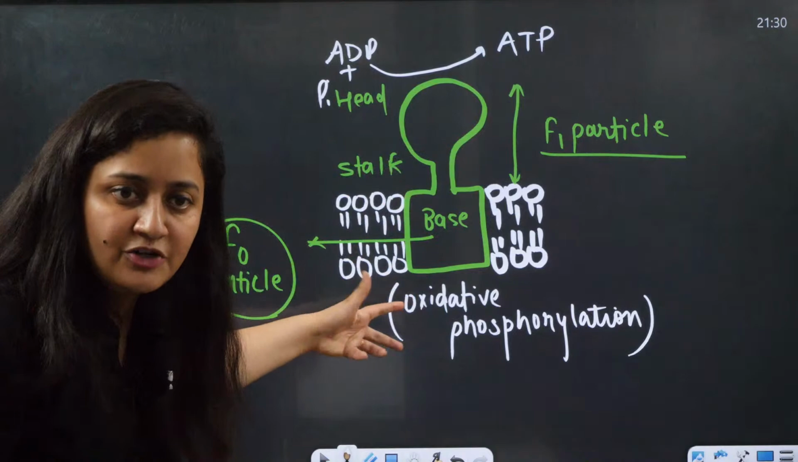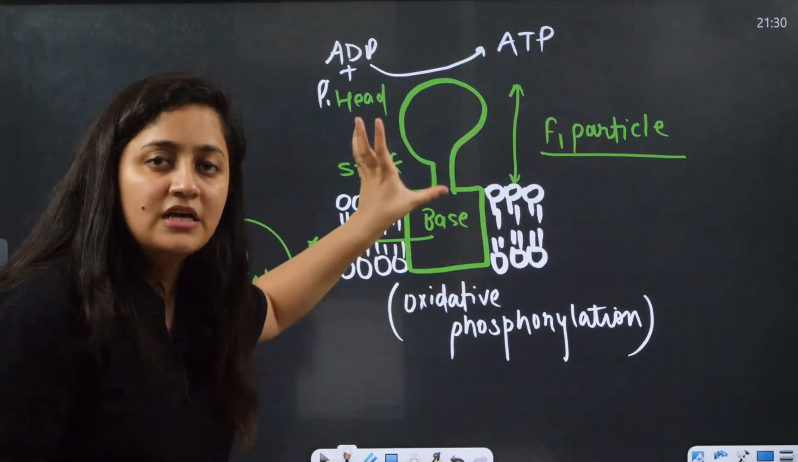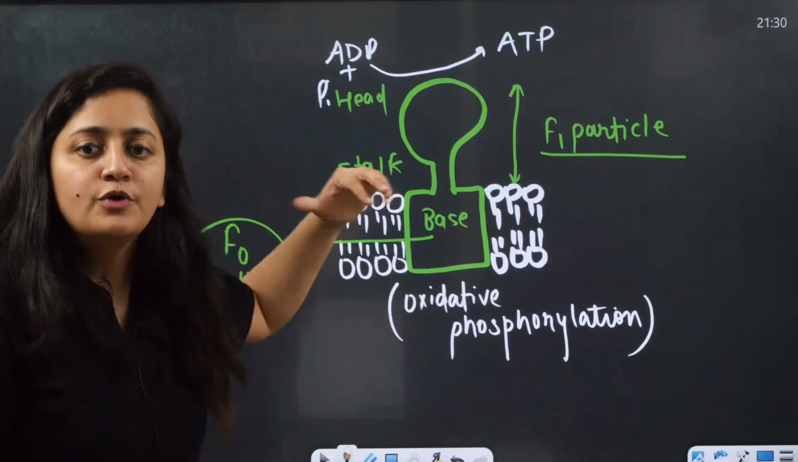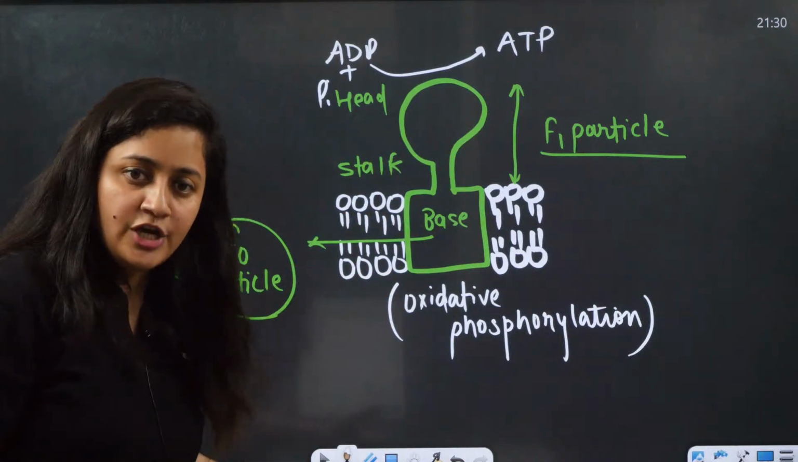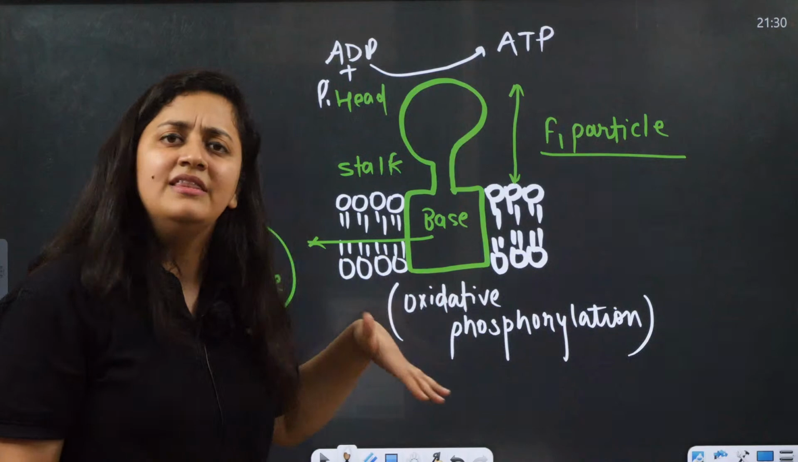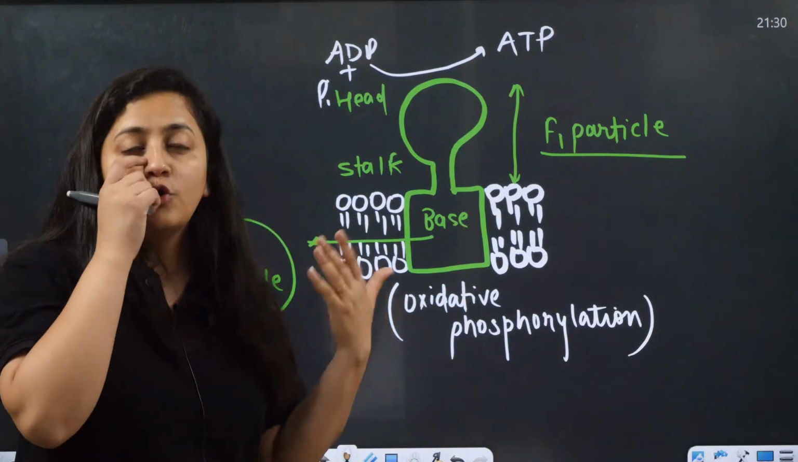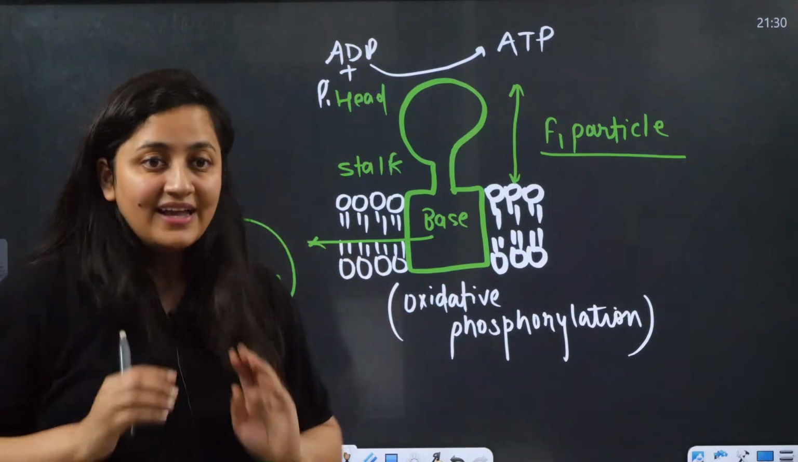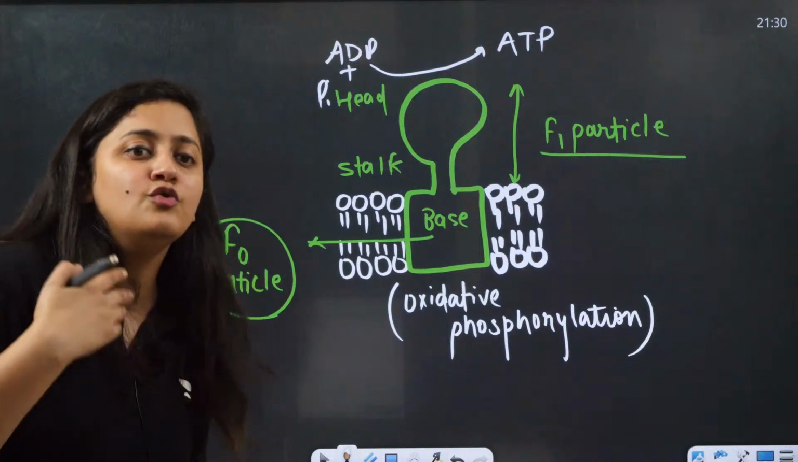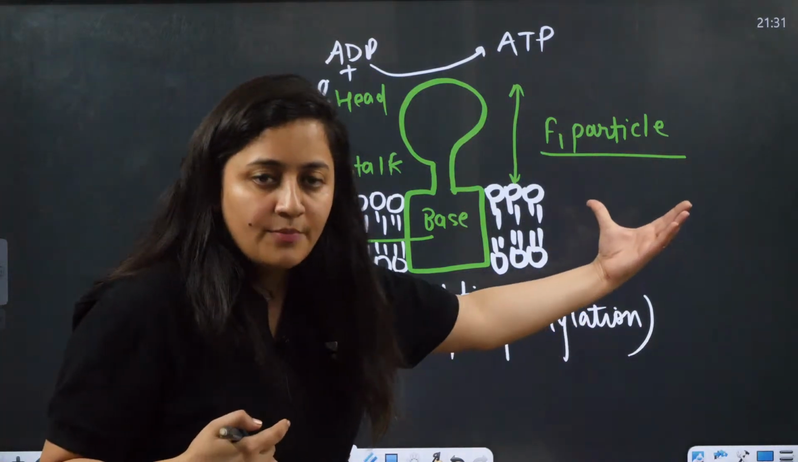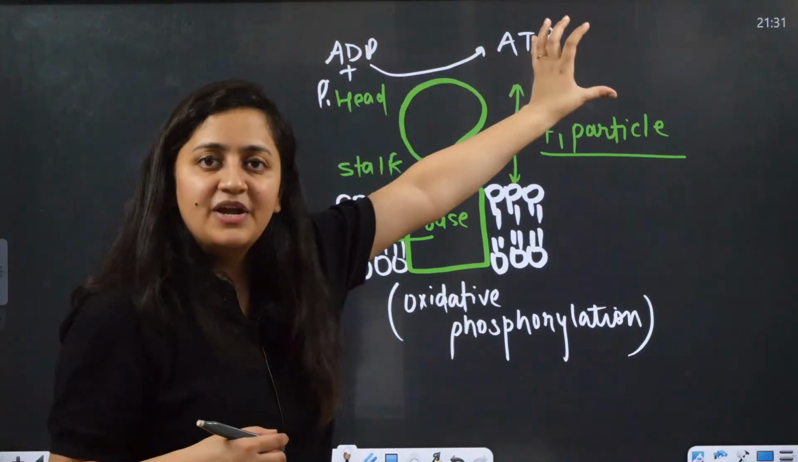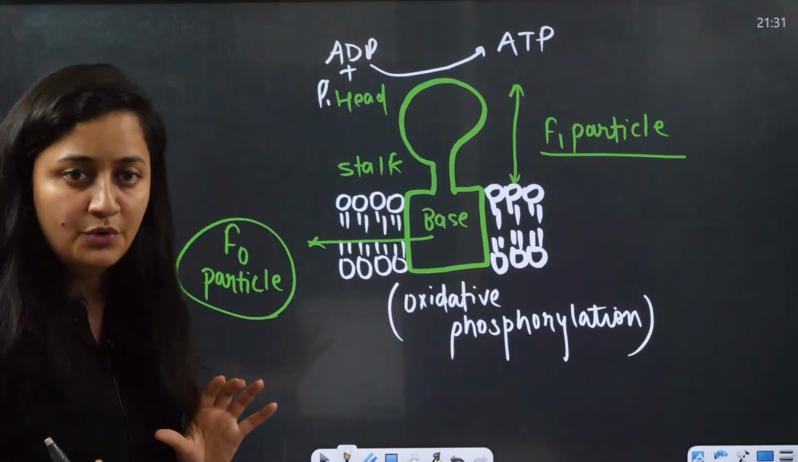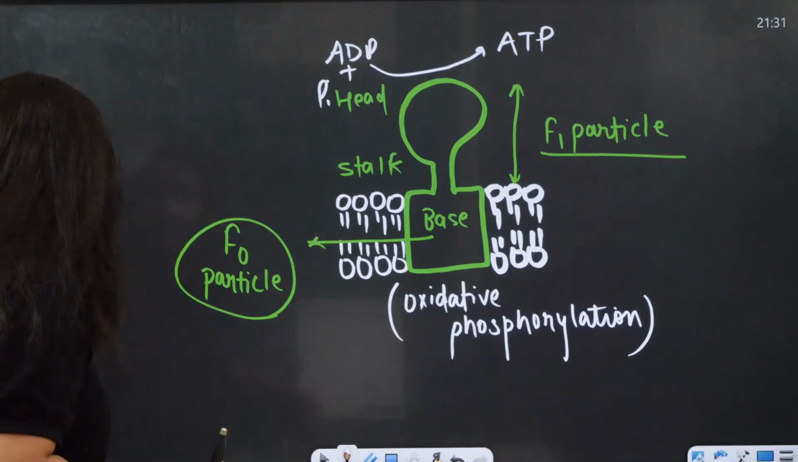So yes, it is the elementary particle, the F0 F1 particle. You can also call it oxysome, or ATP synthase. Right, bache? With the help of the proton gradient, the H positive gradient, it is going to help in the addition of phosphate to ADP, and it will form ATP. So this is what you need to take care of. This is the role of the mitochondria.